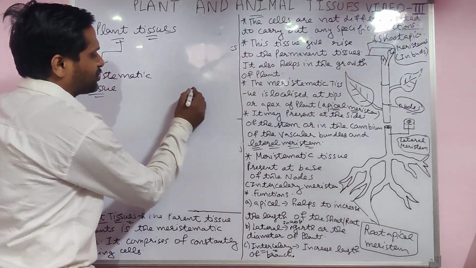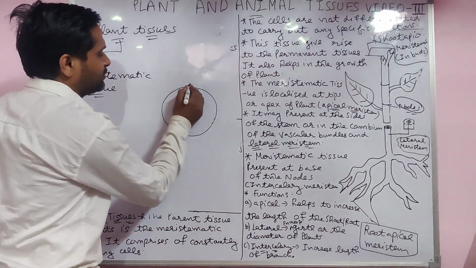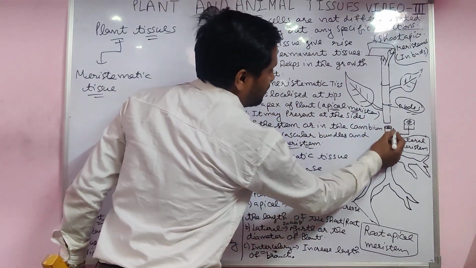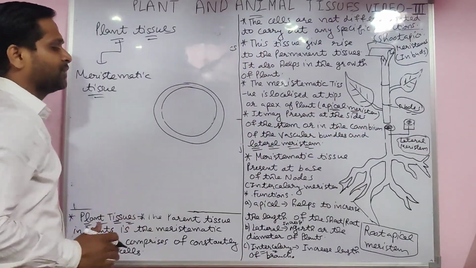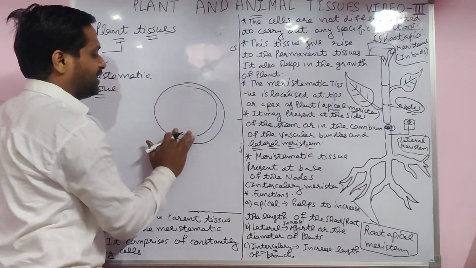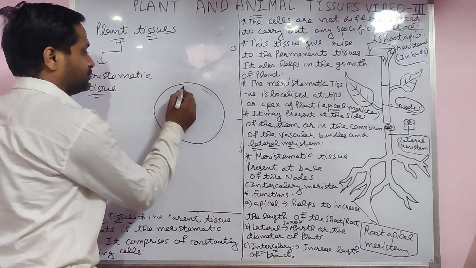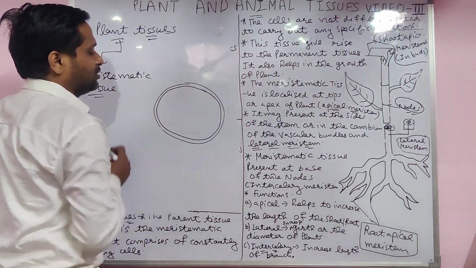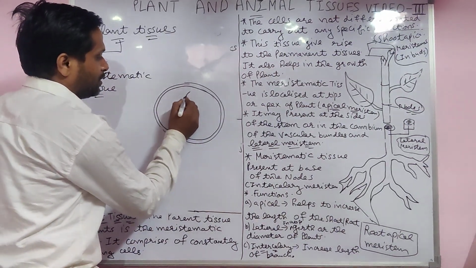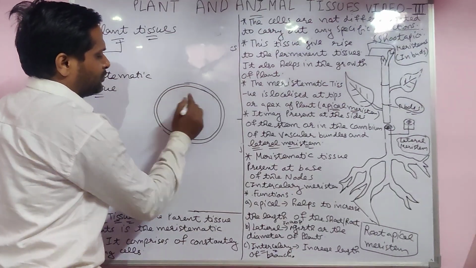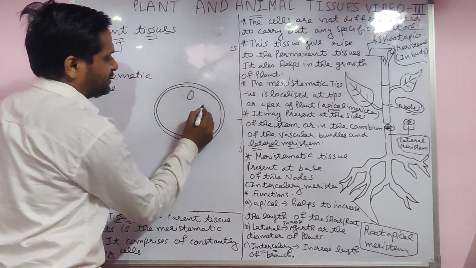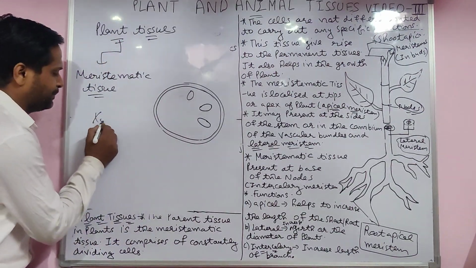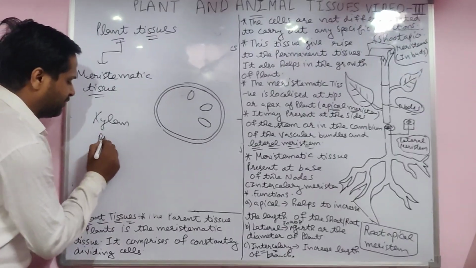Now we see the structure inside the tree. This is the outer part of the cork. Here two types of cells are present: xylem and phloem.